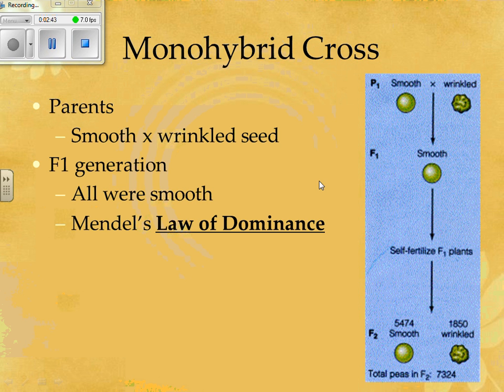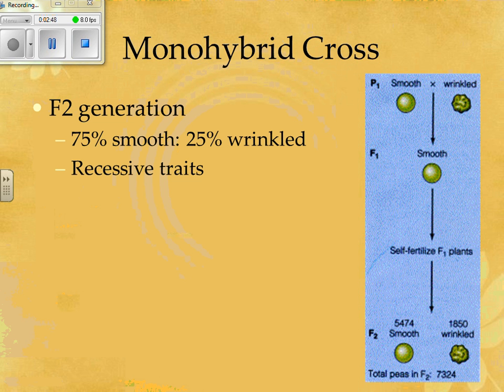And then he used, of course, that F1 generation to self-fertilize and create the F2 generation, the offspring of the offspring. And he found out that about 75% were smooth and about 25% were wrinkled. And so what he realized in this one, because he found in the offspring of the offspring, that F2 generation, that the wrinkled version of this trait showed up, and that he deemed these as recessive traits. And these are the traits that are expressed only if a dominant trait is not present.